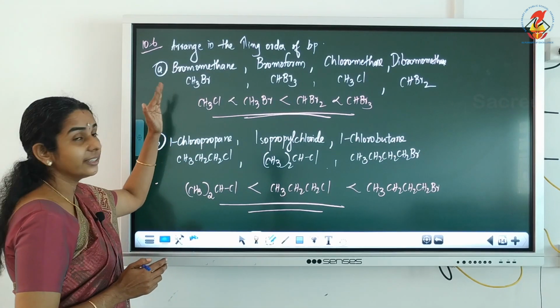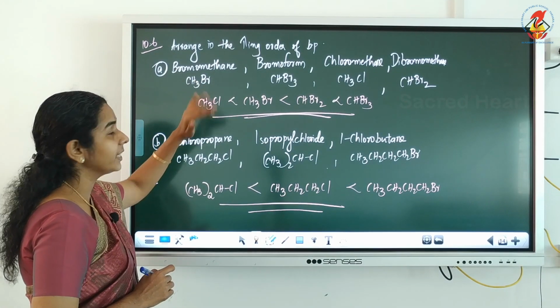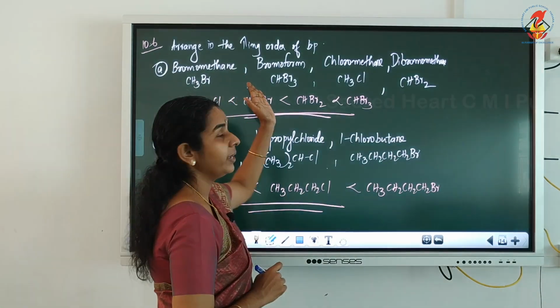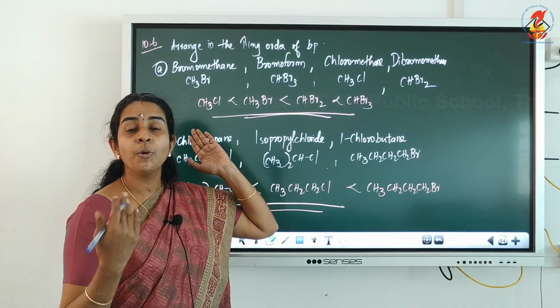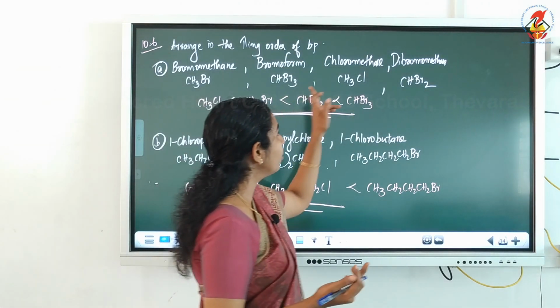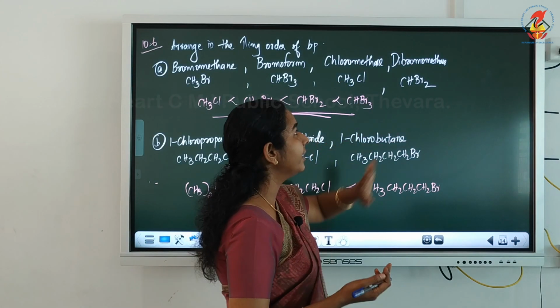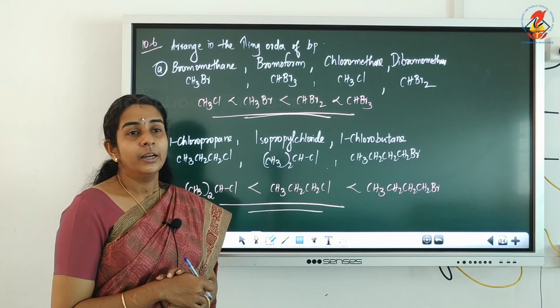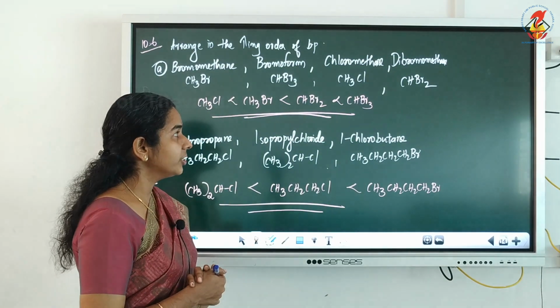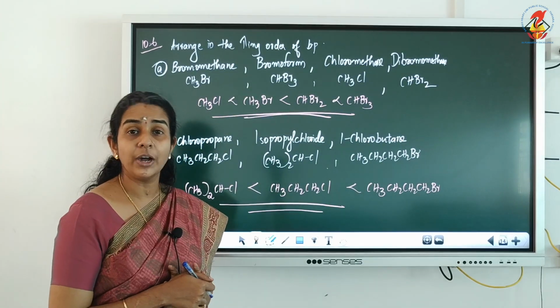If you write the structures, bromomethane is CH3Br. Bromoform, like chloroform which is CHCl3, will be CHBr3. Chloromethane is CH3Cl and dibromomethane is CH2Br2. First we compare the number of carbon atoms present.